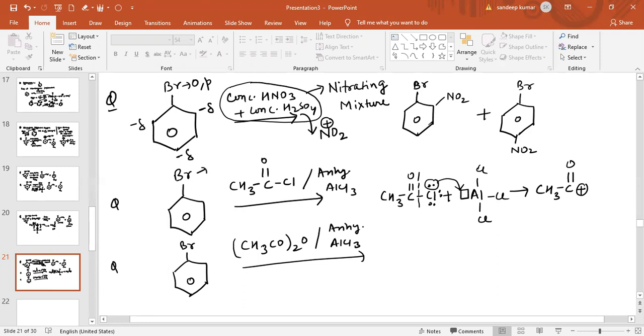Now as this Br is an ortho-para directing group, electron density increases at the ortho and para positions. Now this electrophile will attack. Two products are obtained. One is with COCH3 at the ortho position with respect to Br, plus with respect to this Br, again at the para position COCH3 is obtained.